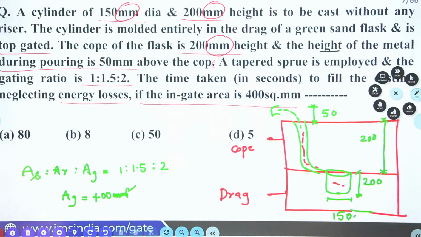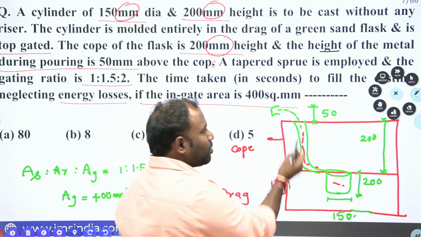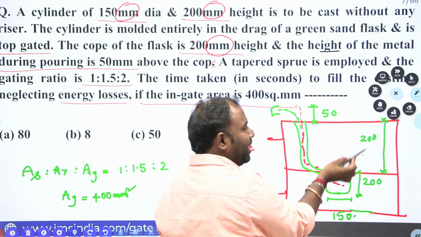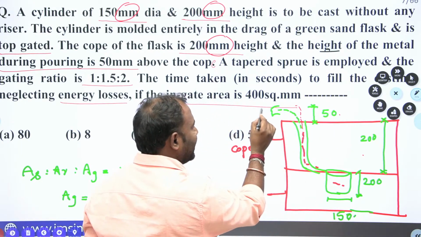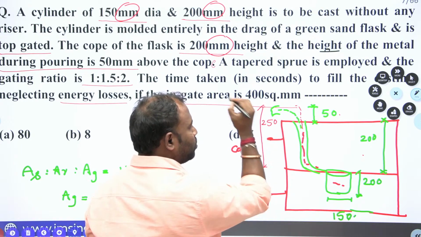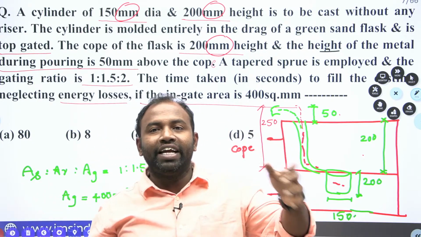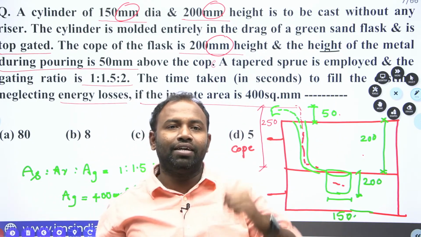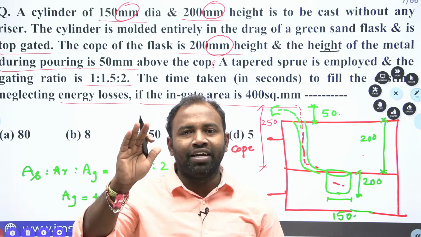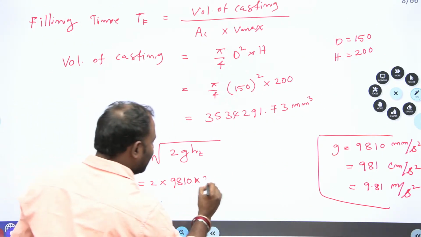I'll go to the previous slide. Now ht: from what height is the molten metal falling? The molten metal is falling from here. That is why 200 plus 50 is your total head, so it is going to be 250. You are supposed to consider the height from where the molten metal is poured into the mold cavity while calculating the velocity of the molten metal. Clear, everybody? Understood, guys? Now my ht is 250.